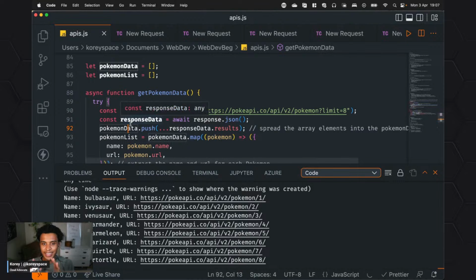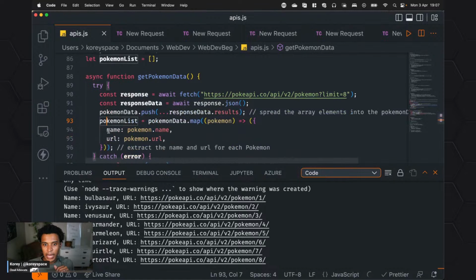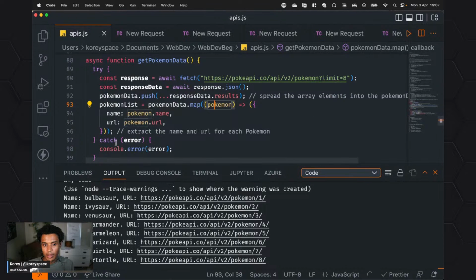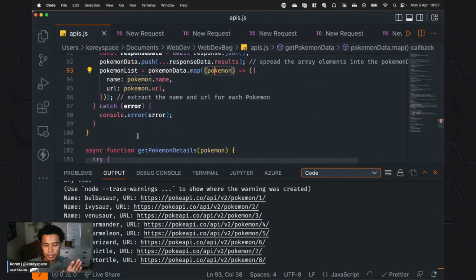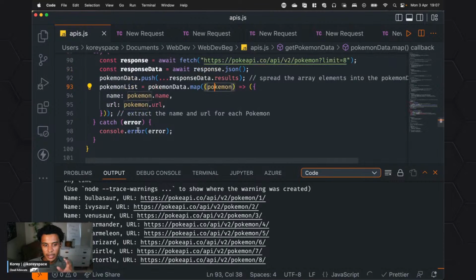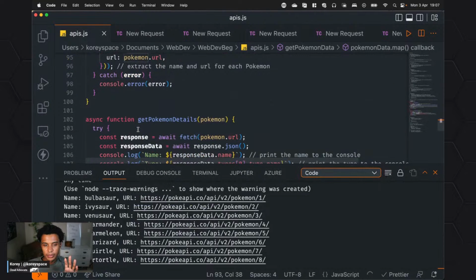Then I'm gonna take that Pokemon data, the results, and push that into the Pokemon data array. So the response that we get, and then I'm gonna map that Pokemon. Each Pokemon is gonna have the name of the Pokemon, like you see there, and the URL of the Pokemon. And I'm gonna catch the error, like we always do.